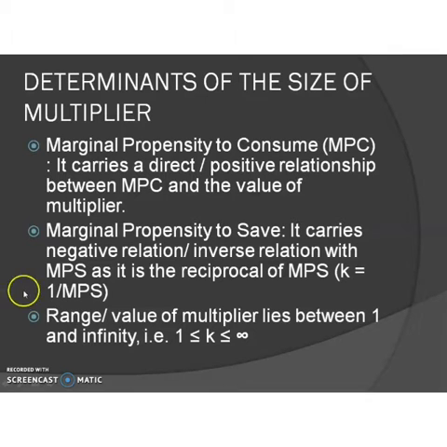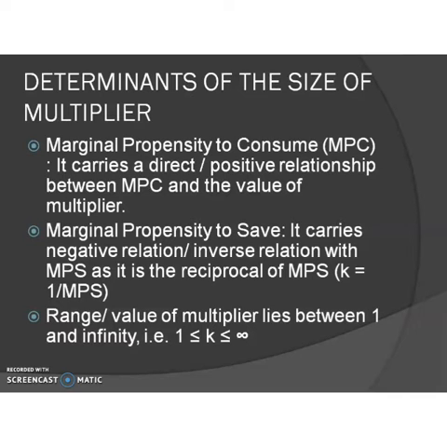Then next is the marginal propensity to save. It carries an inverse relation with MPS. So there is a negative relationship between the value of the multiplier and the marginal propensity to save, because the multiplier is equal to 1 by MPS.